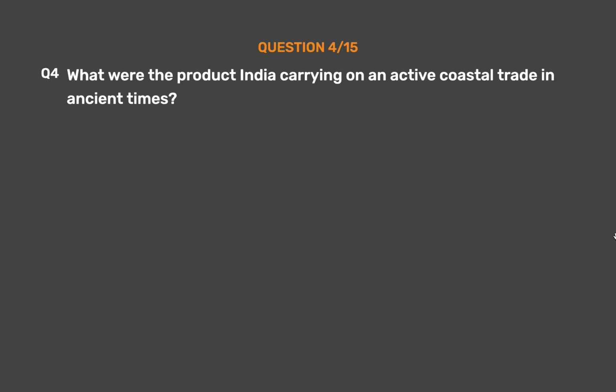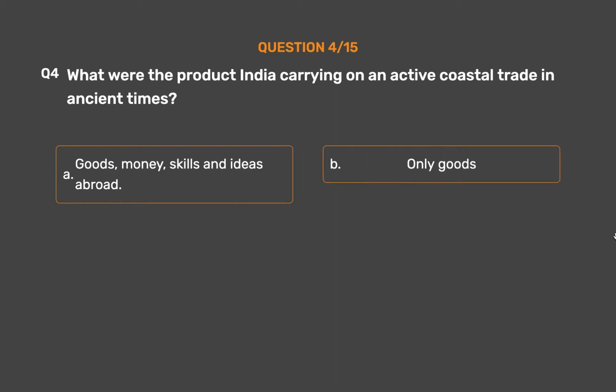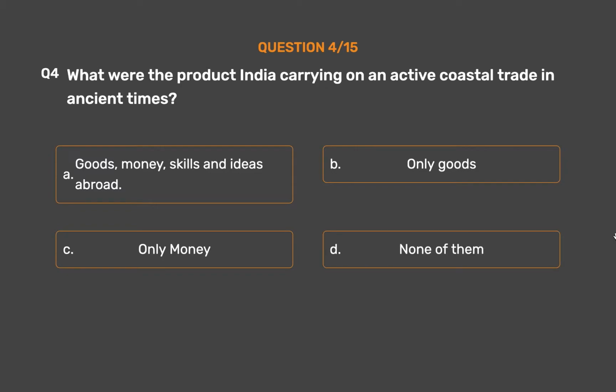Question number 4. What were the product India carrying on an active coastal trade in ancient times? Option A. Goods, money, skills and ideas abroad. Option B. Only goods. Option C. Only money. Option D. None of them.